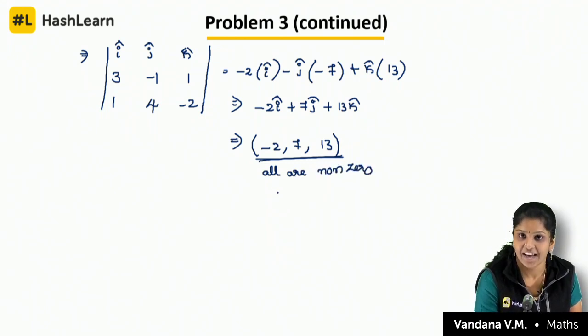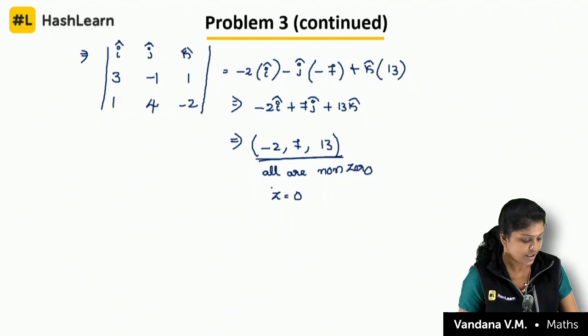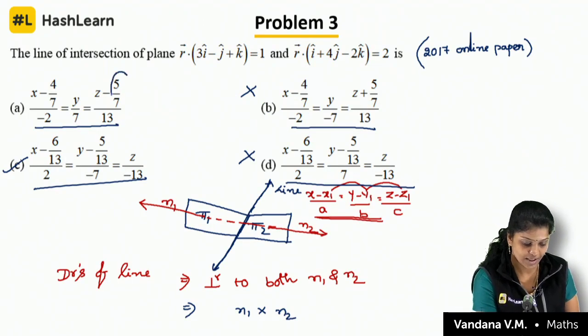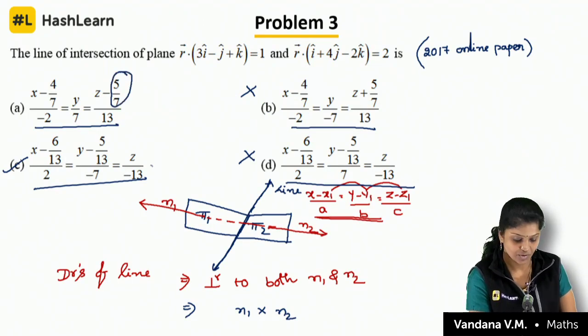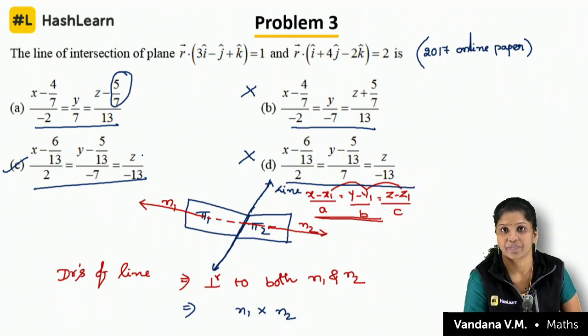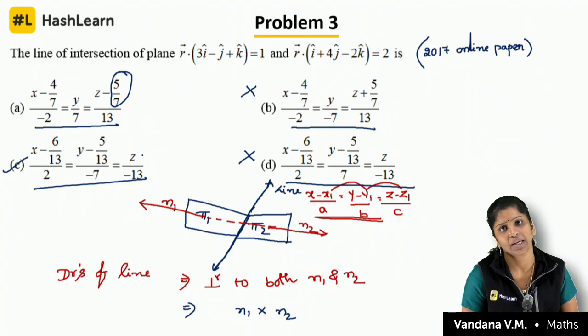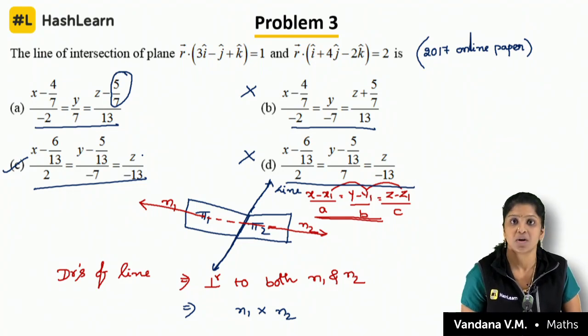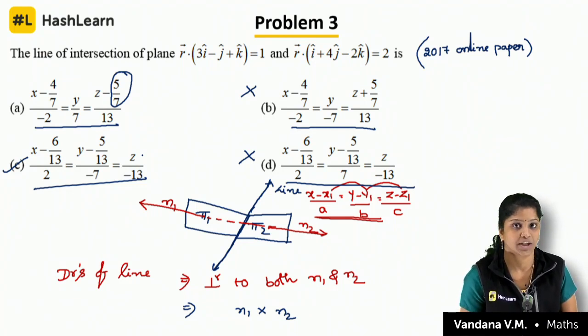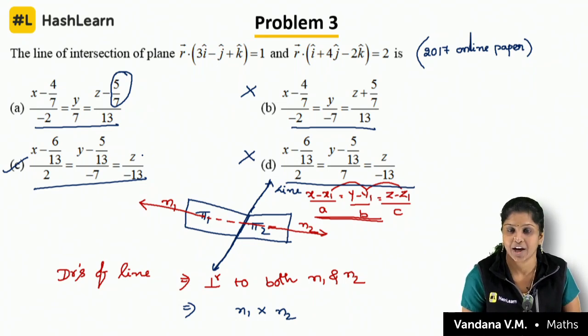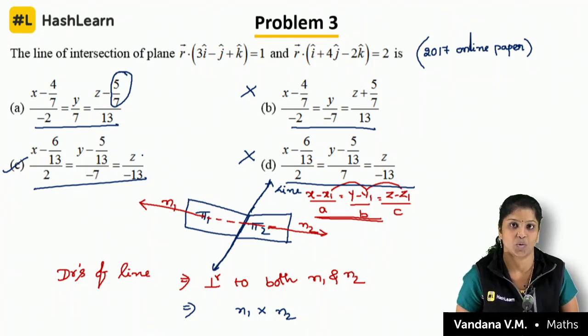So I can take the z value as 0. Based on this only they will give the question, I told you already. But you can take x equal to 0, or y equal to 0, that is your wish. So let us find out the x and y values to confirm whether A is the option or C is the option.